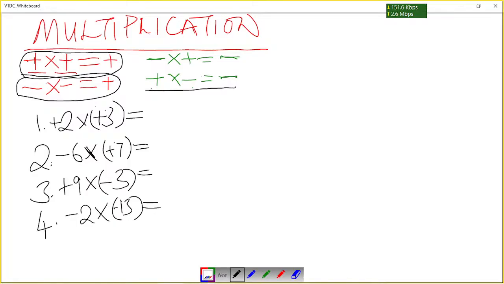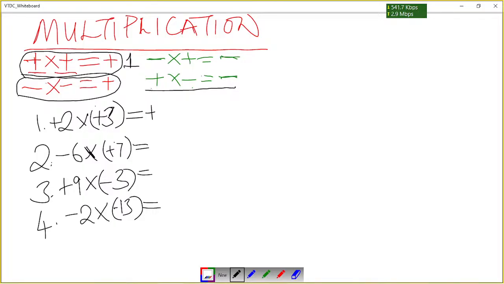So, okay. What happens here now? Let's start looking at these examples. So we have positive 2 times positive 3. That means we are using the rule on number 1. We are told that when you multiply a positive by a positive, your answer will be a positive. So we can be assured that our answer will be a positive.